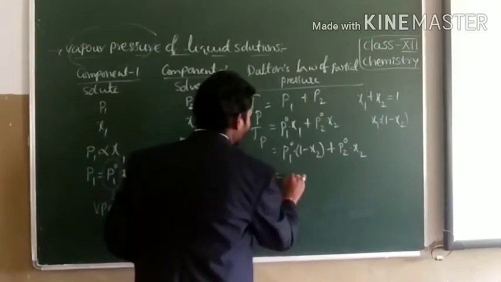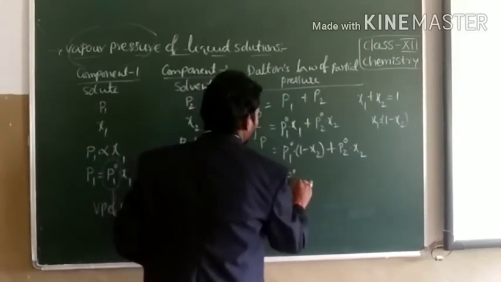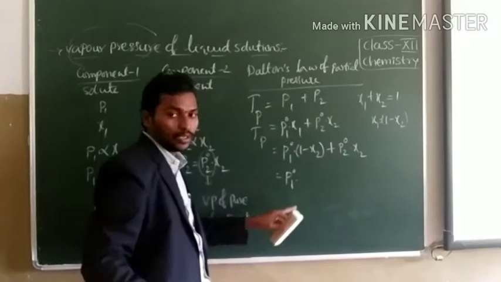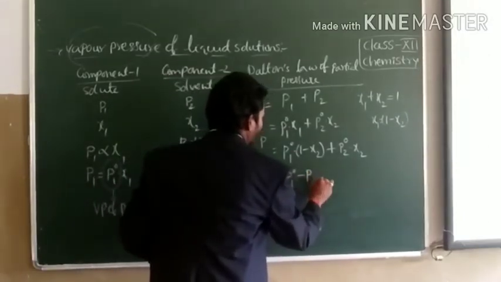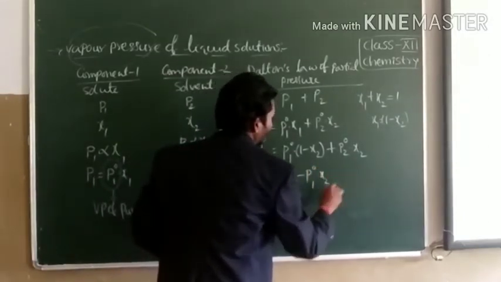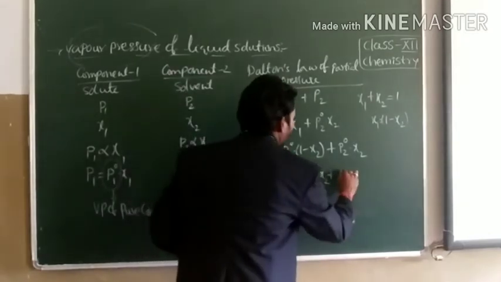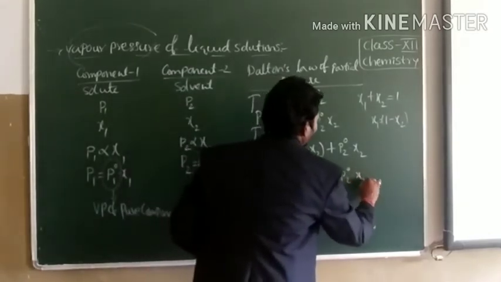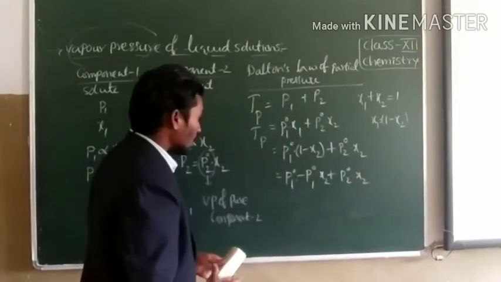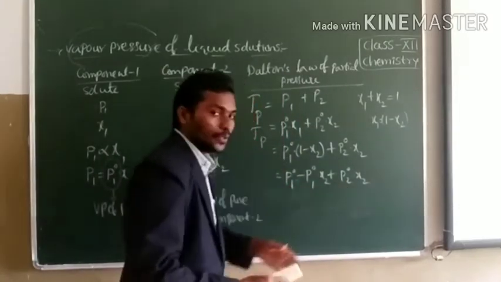That is equal to P1 naught minus P1 naught into chi2, plus P2 naught into chi2. Here we can take chi2 common.